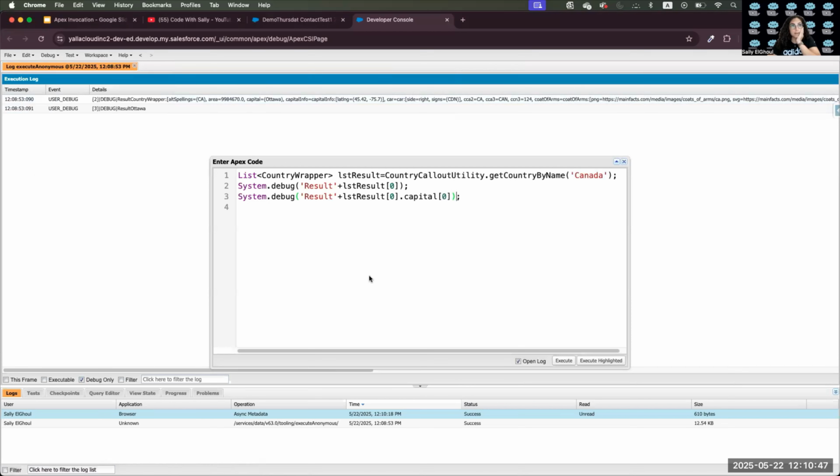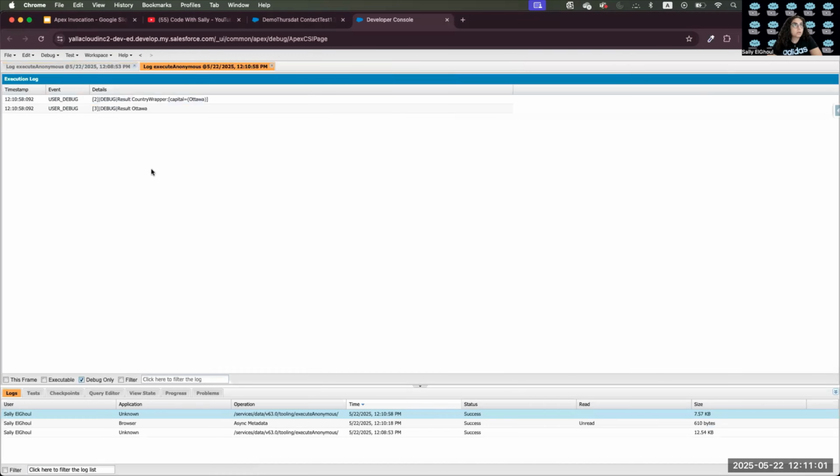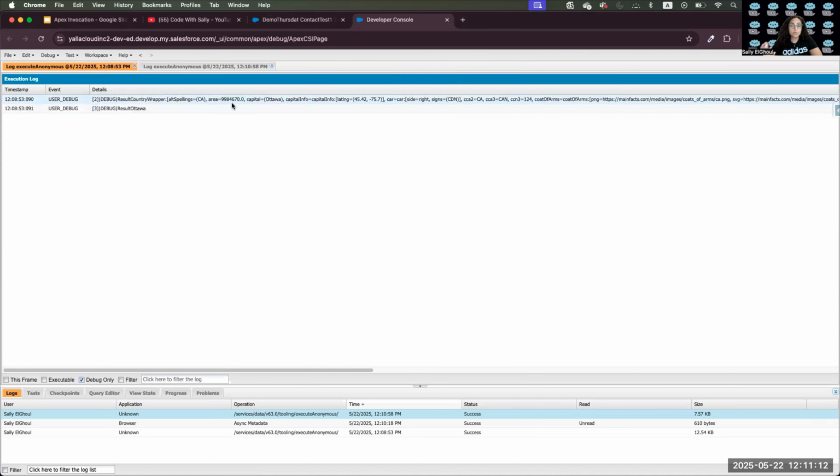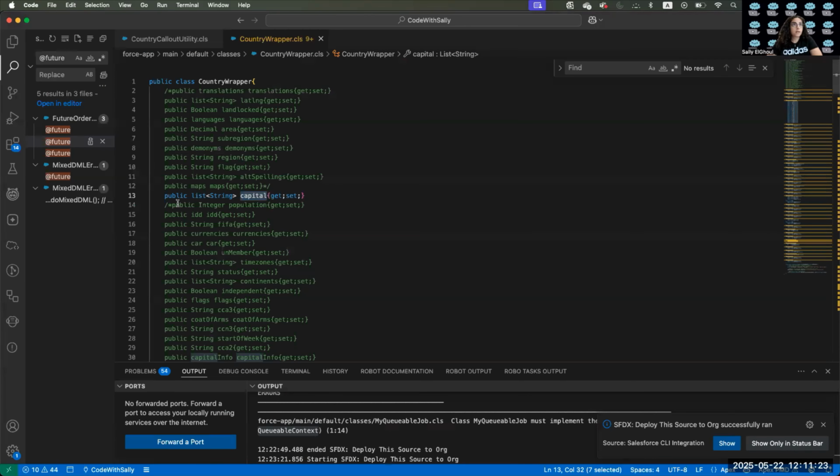I will try to run it again, and I will show you the difference in the output, whether printing the result will have everything or just the capital now. So let's execute it. If you do the debug now, you'll find that the result has only the capital, and I can still access it with the dot notation. So not everything from the response coming from the API is available to me, because I put only that I'm interested in the capital.